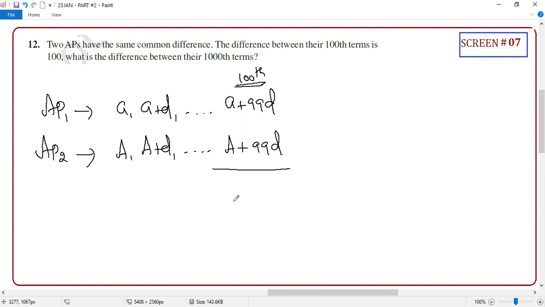What is the difference? This will be cancelled now. So A minus A, which is equal to what? 100. So basically, they are asking what is the difference between their terms? Difference between their term is 100 only. Correct or not? Now you have to travel further.